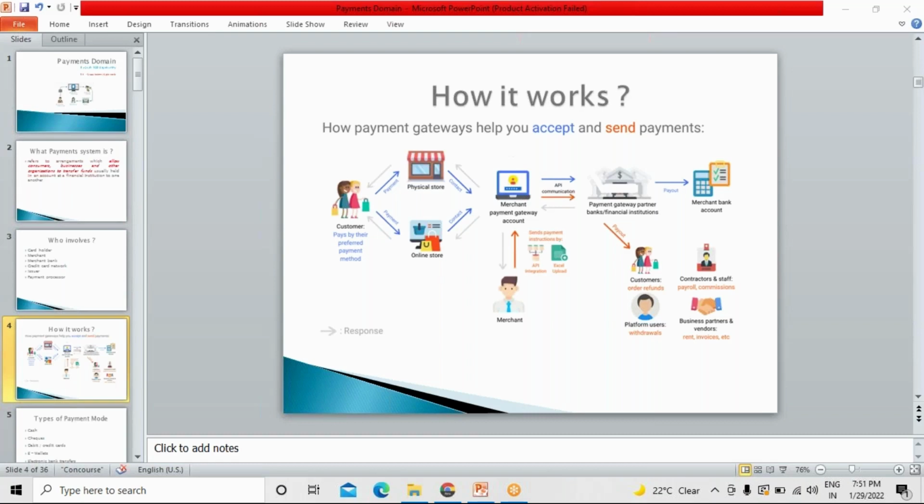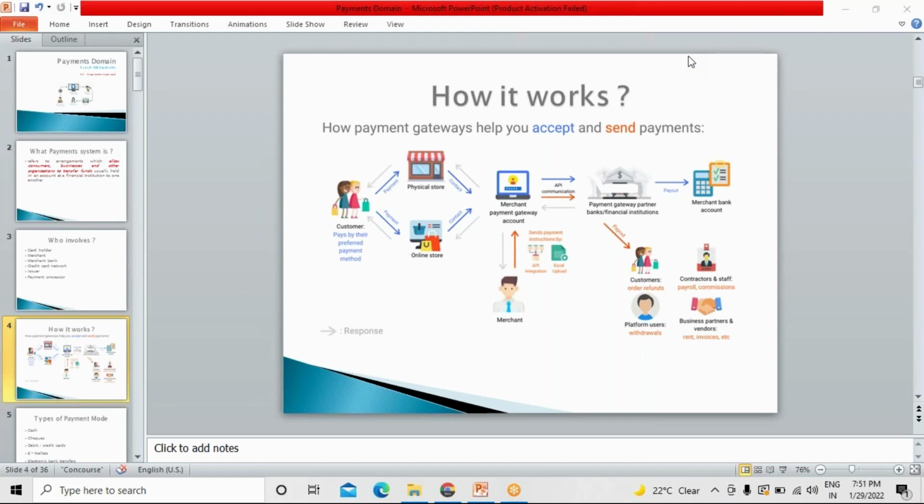In terms of the authorization itself, it usually involves 5 different parties. As I told you, the card holder, merchant, acquirer, card network, and the issuing bank will all be there. The card holder pays for the purchases they make to the merchant, whereas the merchant sends the card details given by the customer to the acquirer, and the acquirer forwards these details to the network, because that is what is more important here.